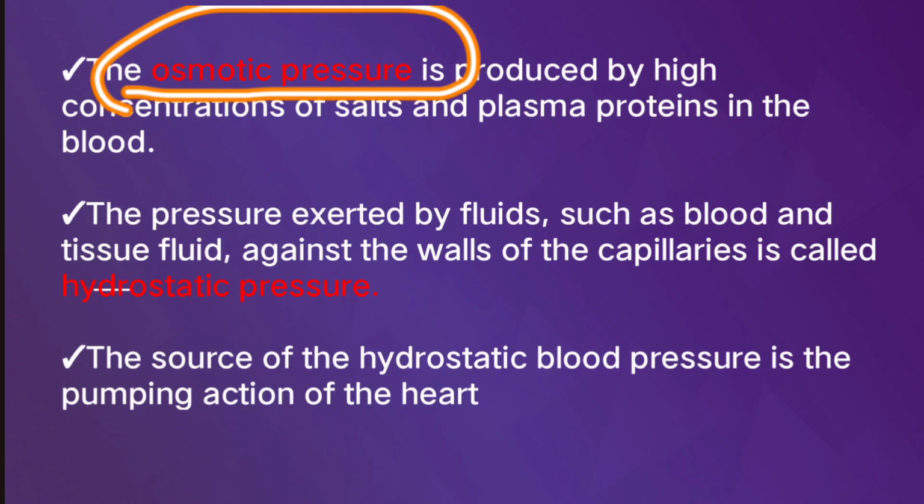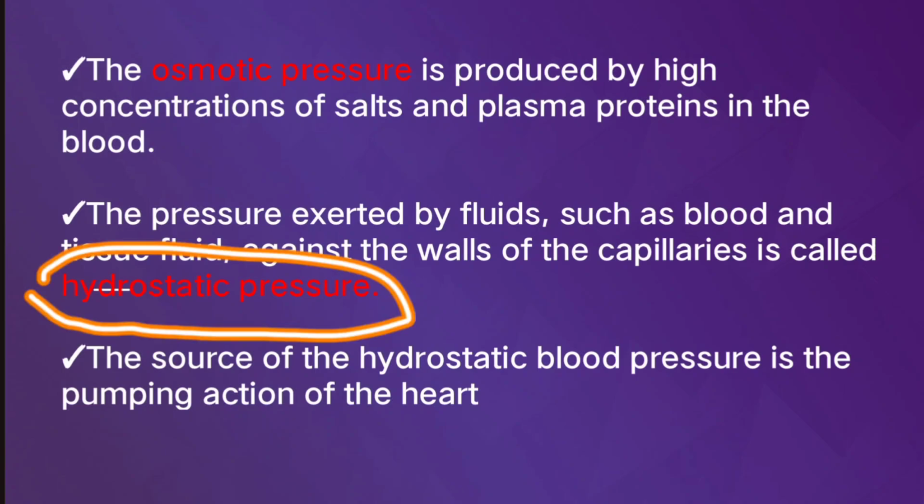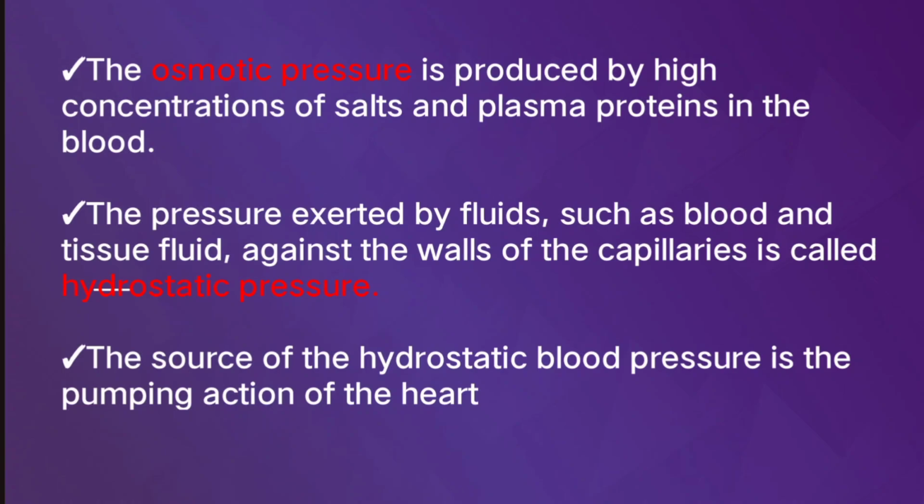The osmotic pressure is produced by high concentration of salts and plasma proteins in the blood. The pressure exerted by fluids such as blood and tissue fluids against the walls of the capillaries is called hydrostatic pressure. Due to the osmotic pressure and hydrostatic pressure, the exchange of substances happens in the capillaries. The source of the hydrostatic blood pressure is the pumping action of the heart.